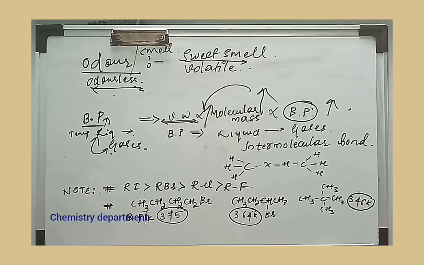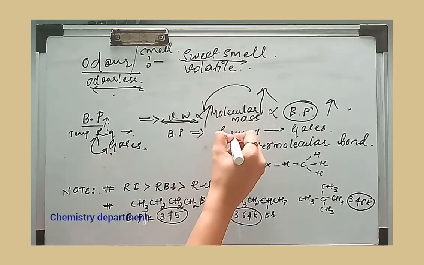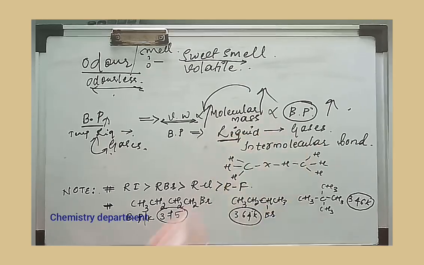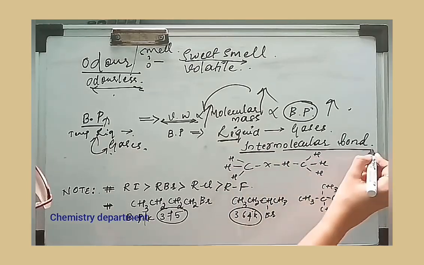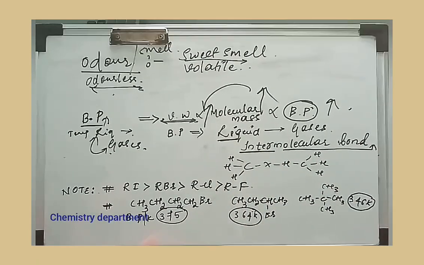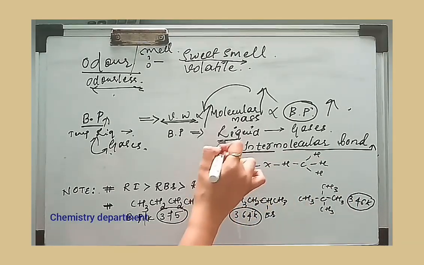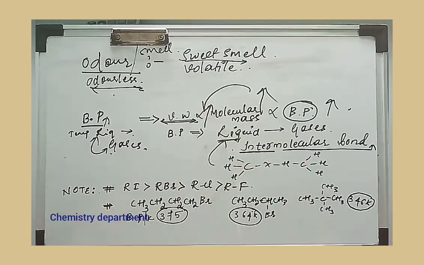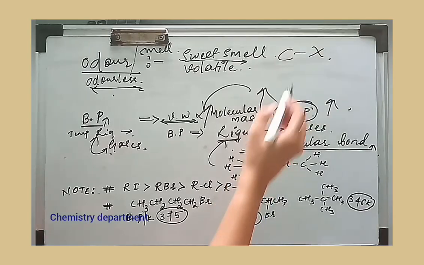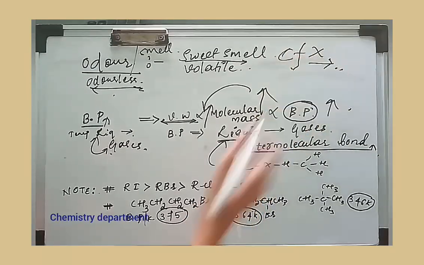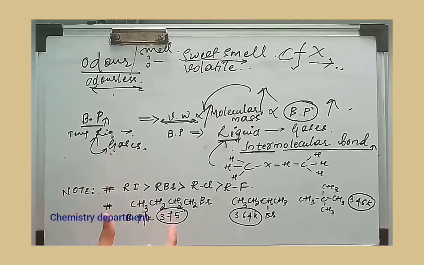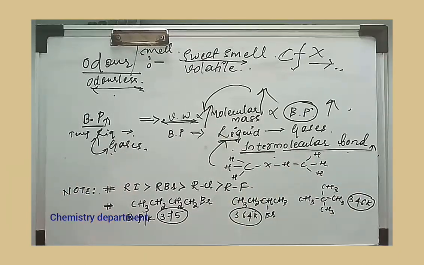In order to convert the molecule from its liquid state to gaseous state, you have to break the intermolecular bond between the molecules. If you break this intermolecular bond, then the compound will convert from liquid to the gaseous state. So don't get confused between the interatomic bond and the intermolecular bond. Interatomic is this: if I break this C and X, this is called an interatomic bond. Whereas in the case of boiling point, we are breaking the intermolecular bond.